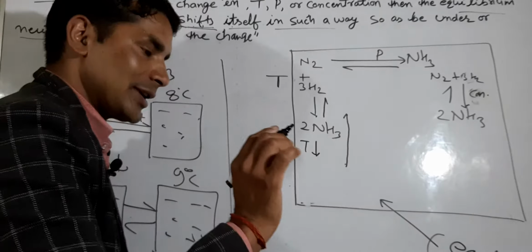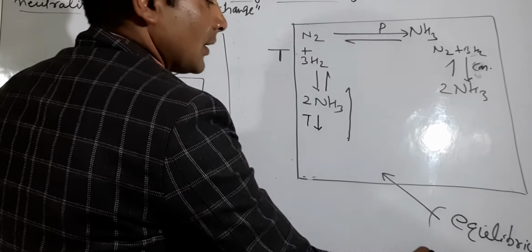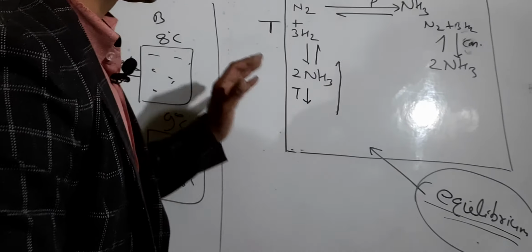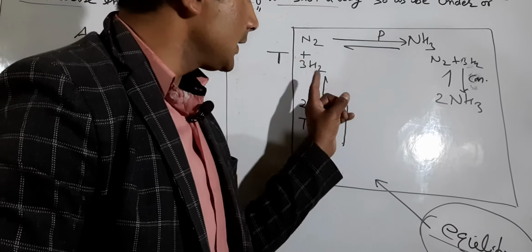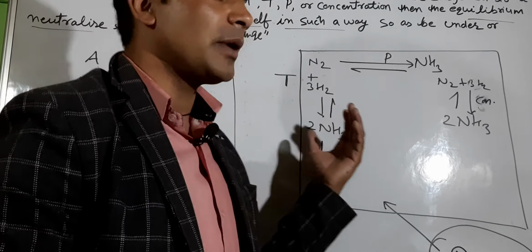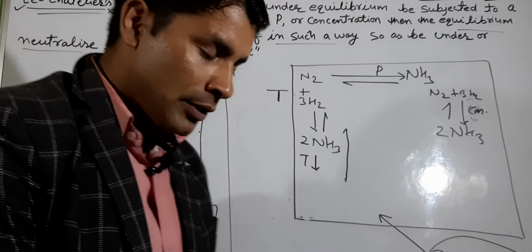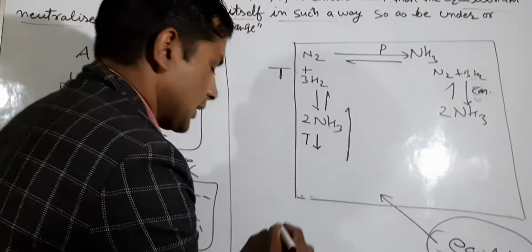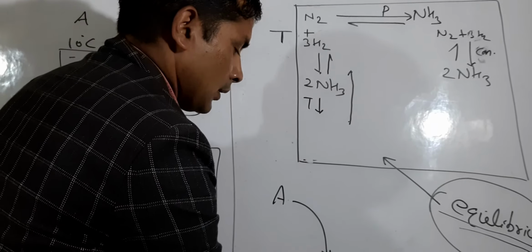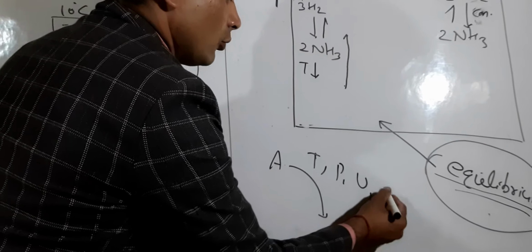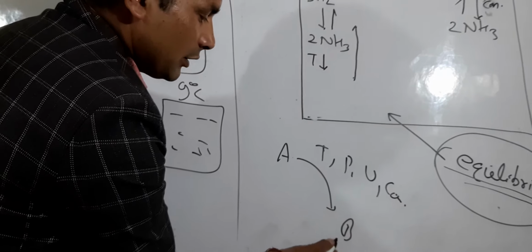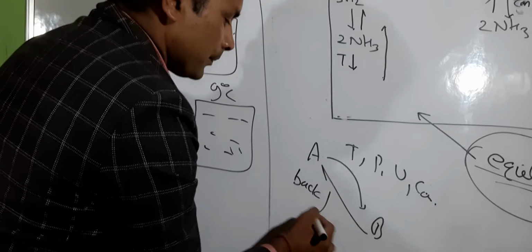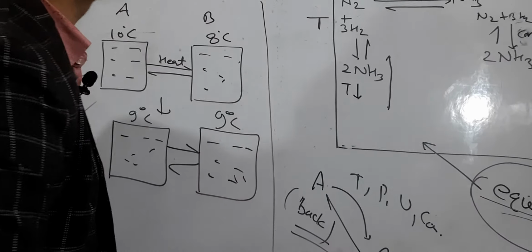Okay, student, clear? Le Chatelier principle totally depends upon equilibrium. In the case of a change of pressure, temperature, volume and concentration of the reaction, the equilibrium brings it back in the back direction of the reaction. Suppose A to B, change its temperature, pressure and volume or concentration, then the equilibrium in this reaction proceeds in the back direction. So this is the law of Le Chatelier principle.